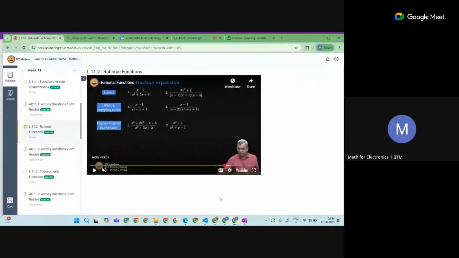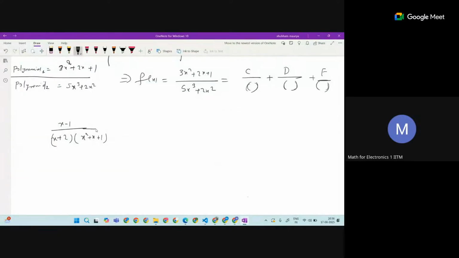But we want to convert this into this fashion: some c upon x plus 2 plus t upon, let's say, I'm going to keep the same here in this fashion. So how will we get this?